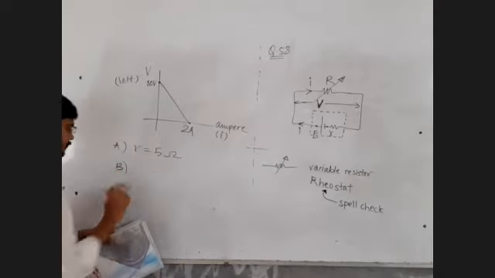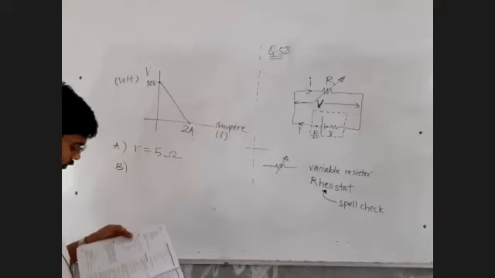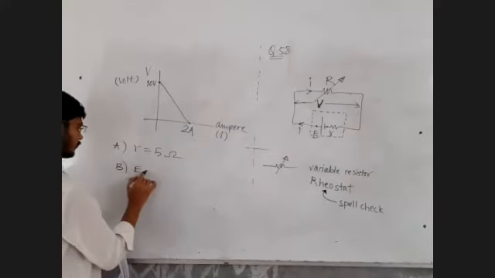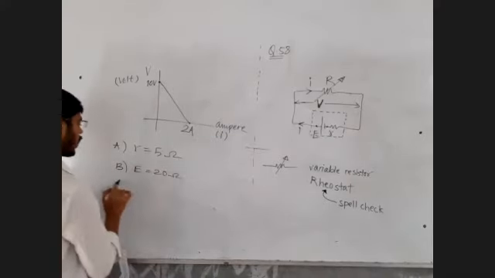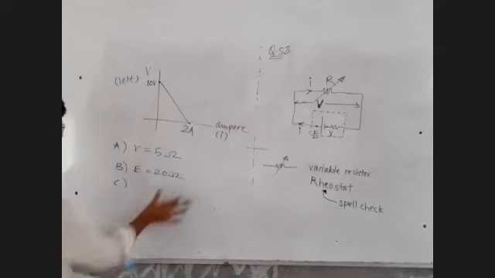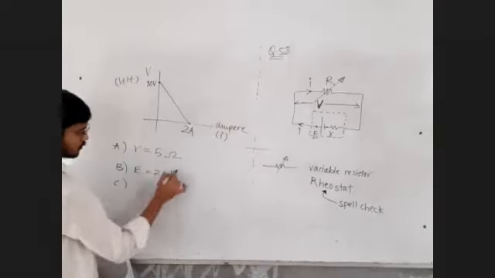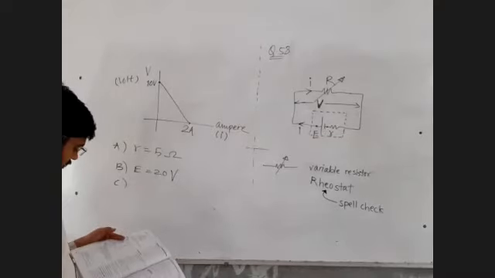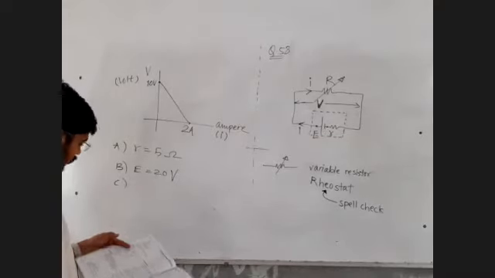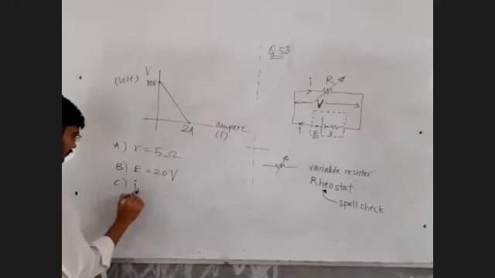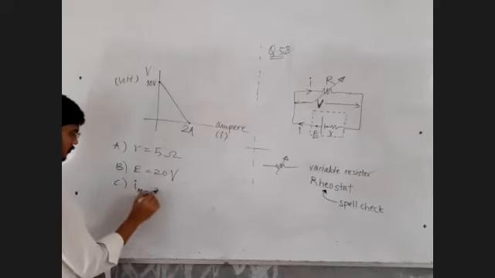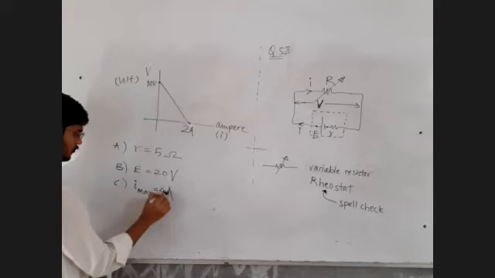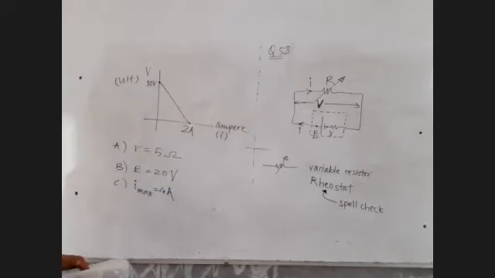Option B, EMF of the battery 20 volt. Option C, maximum current which can be taken from the battery is 4 ampere.